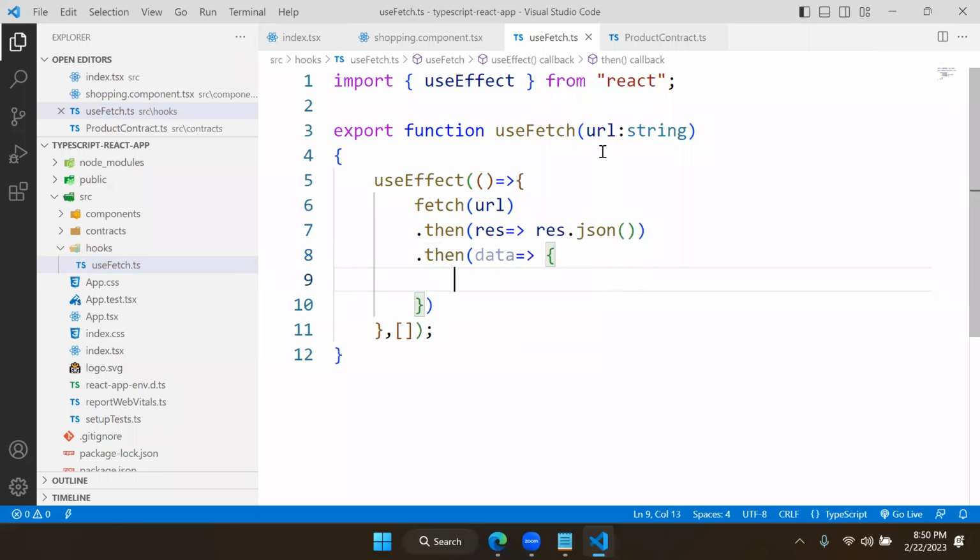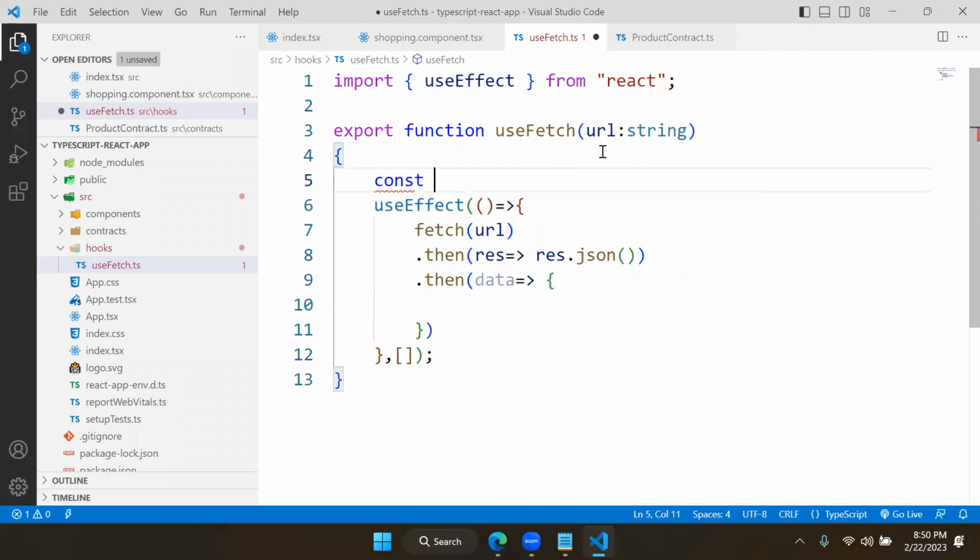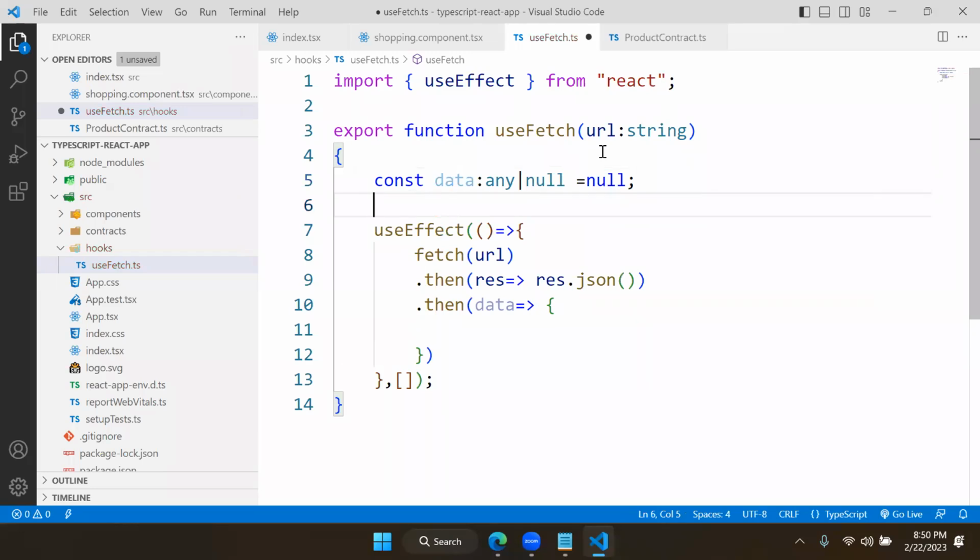Now here, I am configuring a constant and defining some data. The data is of any type, and I kept a null type here, so initially it is null. You know union types now? We learned about union types. Union types means before any data is passed, it is null. After the data is passed, it can use any kind of data. That's how you configure it.